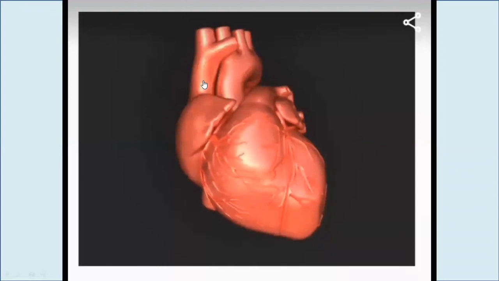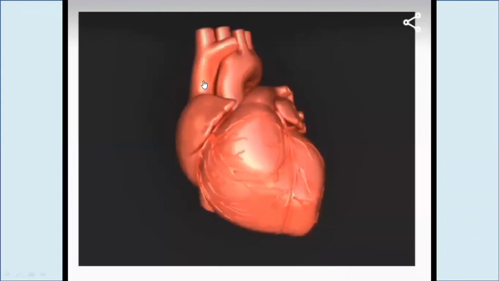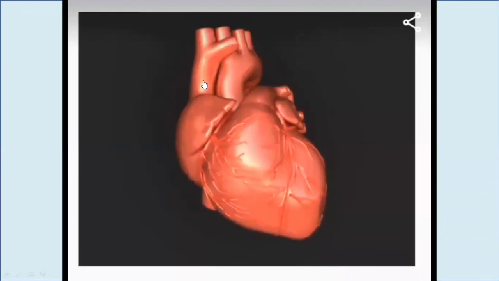Through this, one cell needs stimulation, and then through intercalated discs, these cells are connected together, and through one stimulation all these cells contract and relax, and the signal is sent to all of these cells in a well coordinated way. That's why the heart pumps in a very organized way.